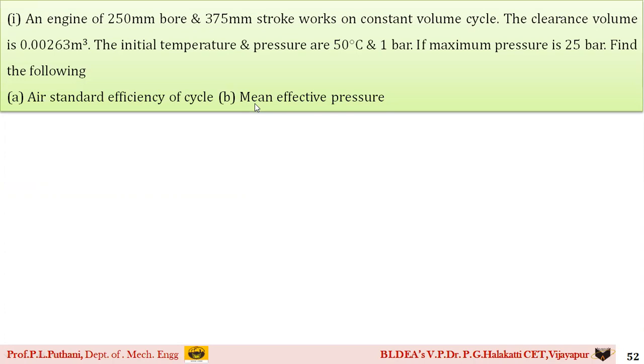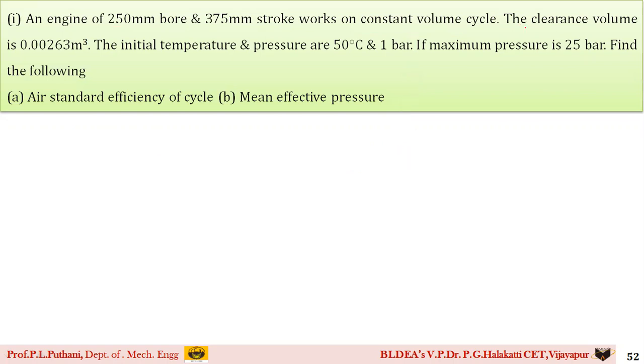If you read the statement carefully, students, it has been said that an engine is having 250 mm bore. Bore means internal diameter of the cylinder, which is represented as capital D. Then a 375 mm stroke, which means the stroke length, that is L. And it works on a constant volume cycle. Please do remember this, students. Constant volume cycle is nothing but the Otto cycle itself, because here the heat addition takes place at constant volume process, so it is also known as constant volume cycle. So it is a problem on an Otto cycle itself.